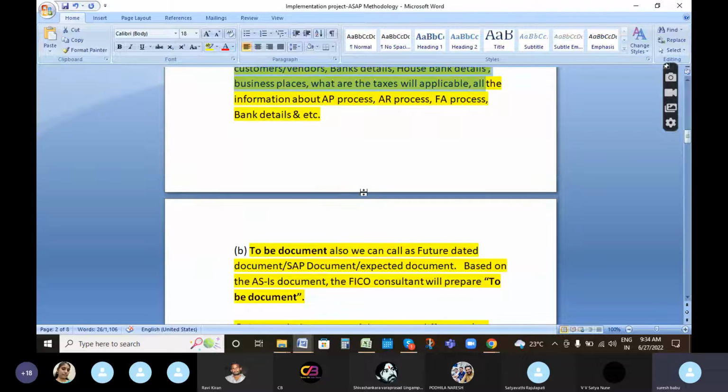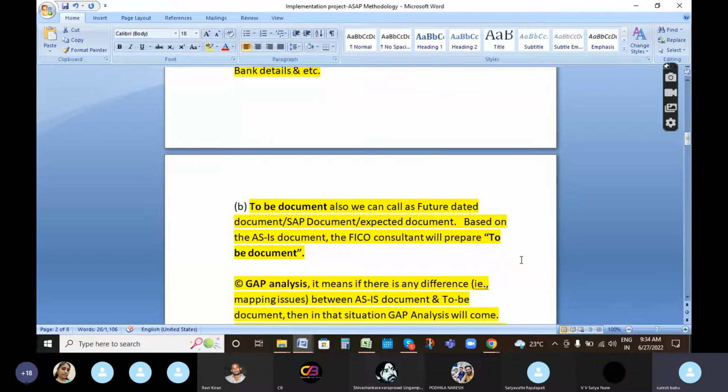Coming to the to-be document, I already told you that the to-be document means the future-dated document, the SAP expected document. Based on the as-is document, the FICO consultant will prepare the to-be document, that is, what is required for implementation as per the client. That is called the to-be document.